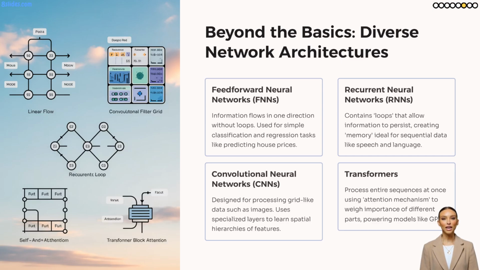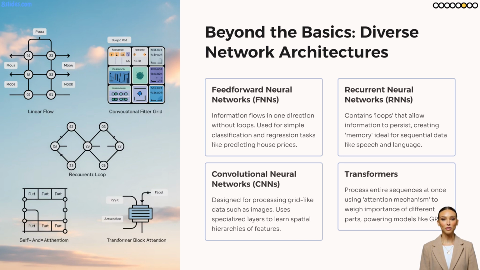Just like there are different types of tools for different jobs, there are various architectures of neural networks, each optimized for specific data types and challenges. The most basic is the feed-forward neural network, where information flows in one direction, useful for straightforward classification. For tasks involving images, convolutional neural networks, or CNNs, are the kings. They excel at automatically identifying visual features, making them perfect for recognizing faces or objects.